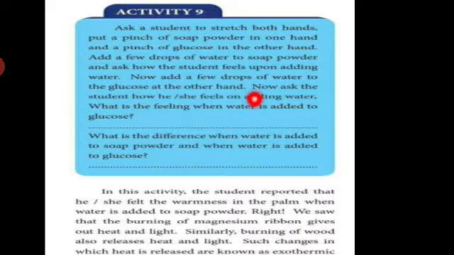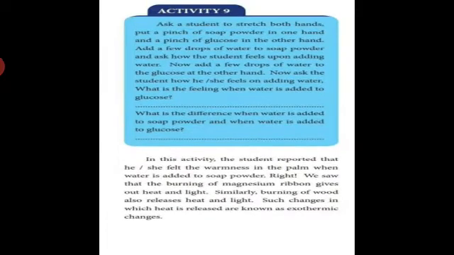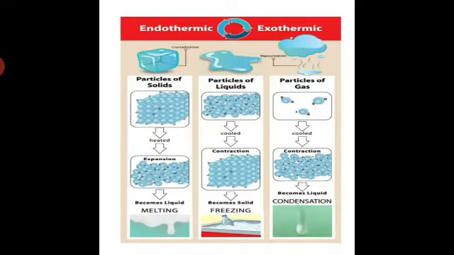In this activity the students reported that they felt warmness in the palm when water is added to soap powder. Earlier, we saw that the burning of magnesium ribbon gives out heat and light. Similarly, burning of wood also releases heat and light. Such changes in which heat is released are known as exothermic changes.